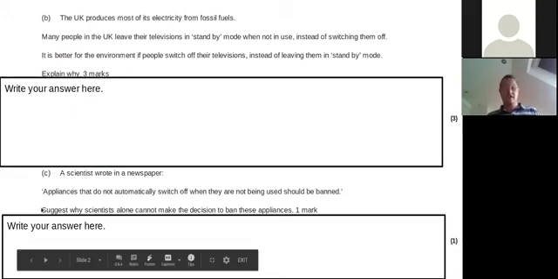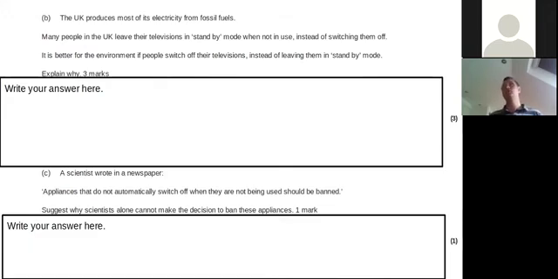This word suggest is another command word, and it means use the information in the question and what you know to say something sensible. There's probably more than one right answer, and so long as what you're saying is vaguely relevant, you're probably going to get the mark. So suggest can be tricky, but that's what that word suggest means.